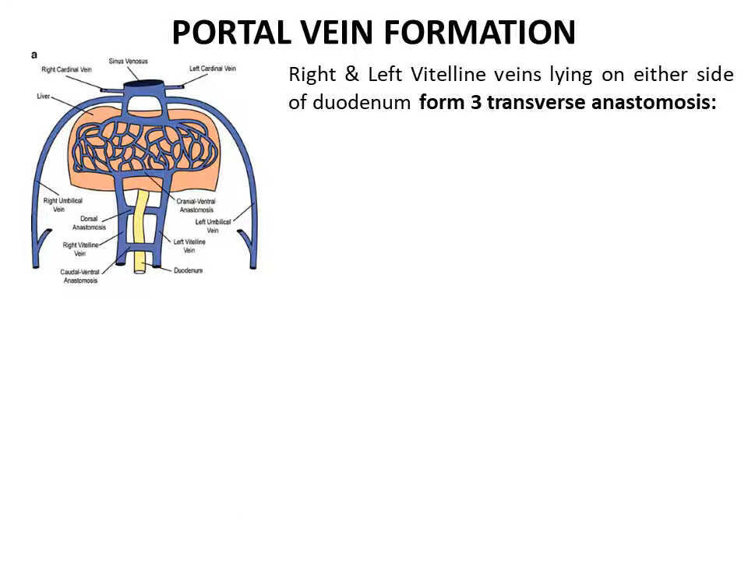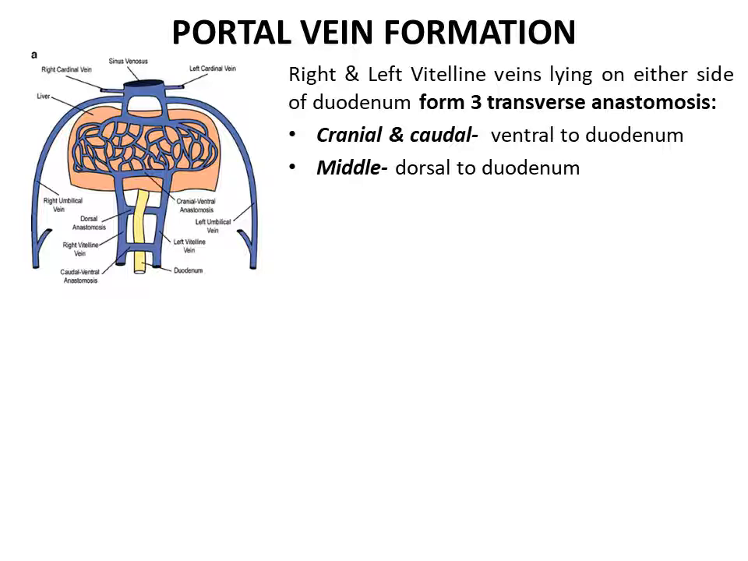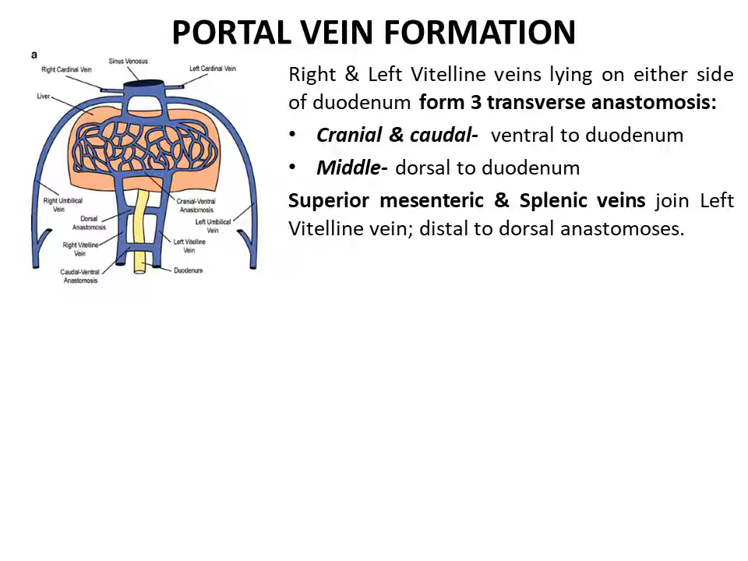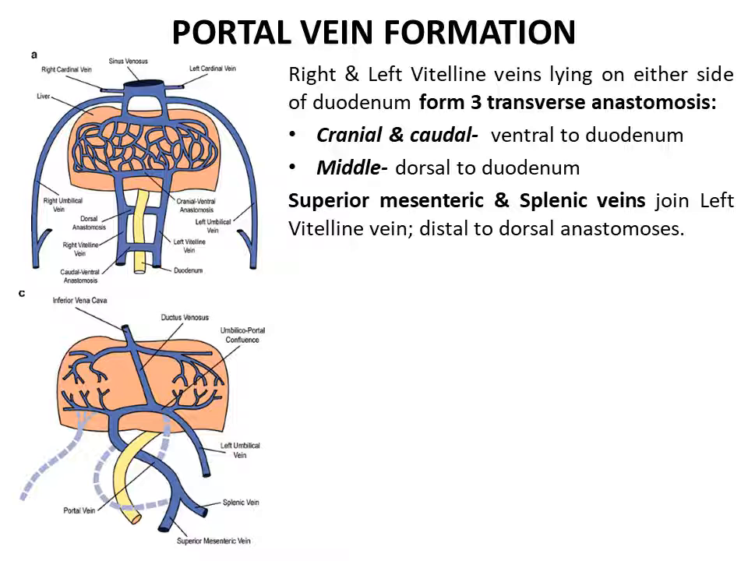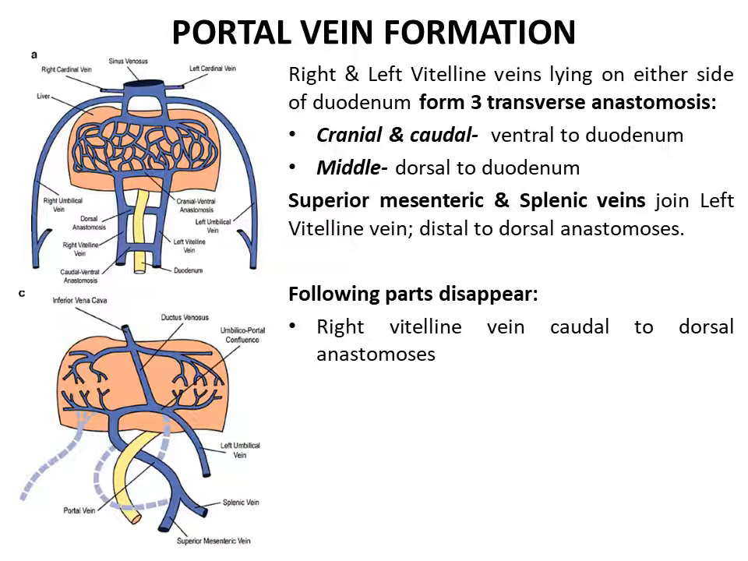The right and left vitelline veins, which lie on either side of the duodenum, now form three transverse anastomoses. The cranial and caudal anastomoses are ventral to the duodenum, whereas the middle anastomosis lies dorsal to the duodenum. The superior mesenteric and splenic veins now join the left vitelline vein just distal to the dorsal anastomosis. The following parts now disappear.